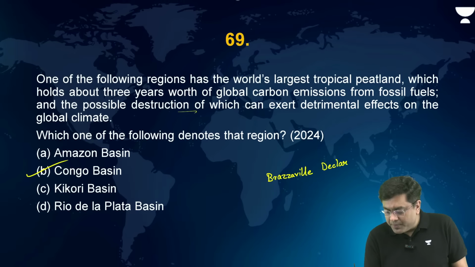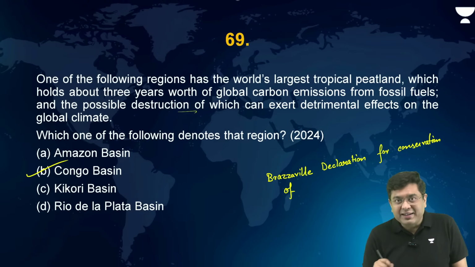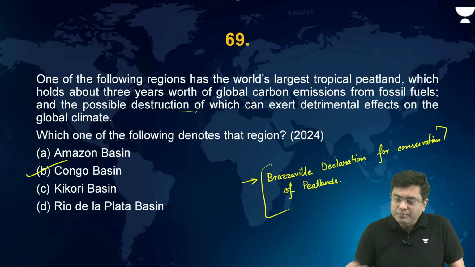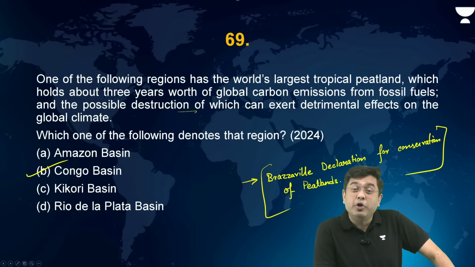Brazzaville Declaration for conservation of peatlands. Okay, where is Brazzaville? That is your answer, peatlands. Okay. Another large area of peatlands is also to be found in the region around the Siberian highlands. There also you will find a lot of peatlands.